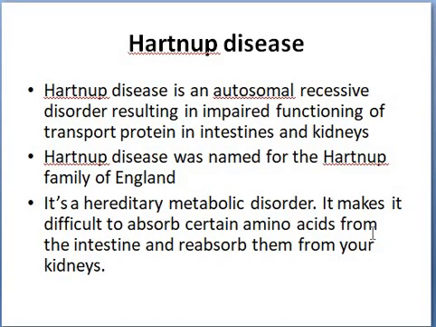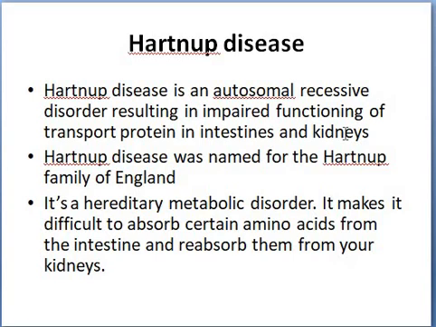The last one we are going to discuss in this part is Hartnup disease. Hartnup disease is an autosomal recessive disorder resulting in impaired function of the transport protein in the intestine as well as in the kidneys. In the intestine, it helps in the absorption of amino acids, and in the kidney, it is important for reabsorption.